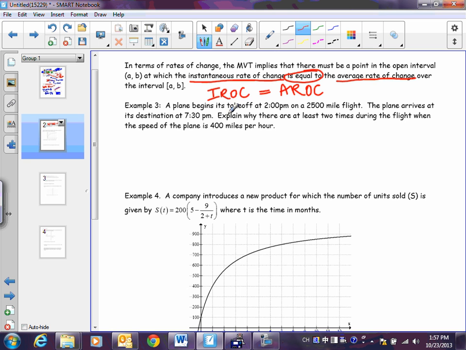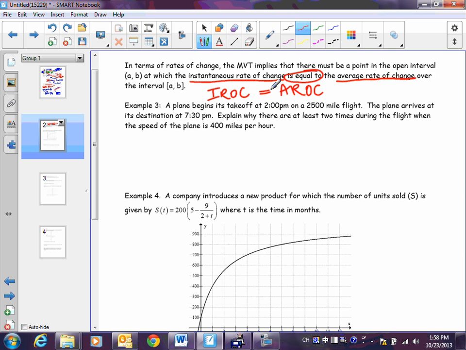All right. How many points do you need for IROC? 1 point. Okay, how many points do you need for AROC? 2. Okay, which one of these is the tangent line? IROC. That means AROC is secant. I'm just going to keep reviewing this because this is a concept we can build, and we can always bring it back to this. It makes it easier to understand, easier to remember.